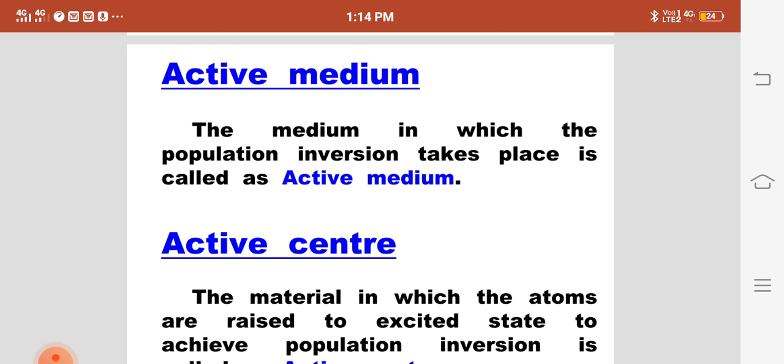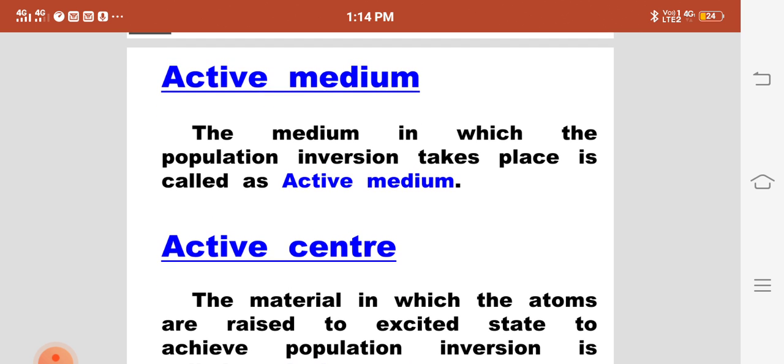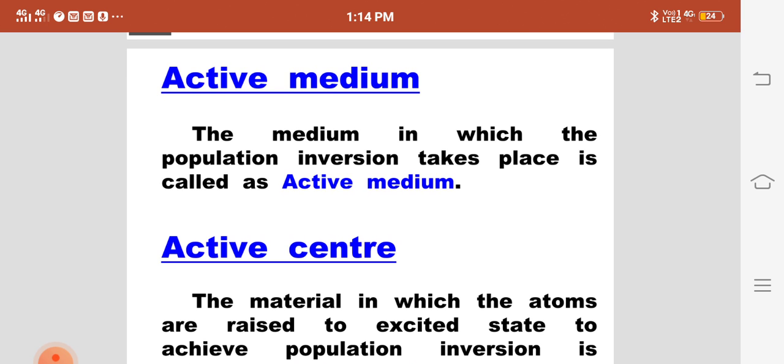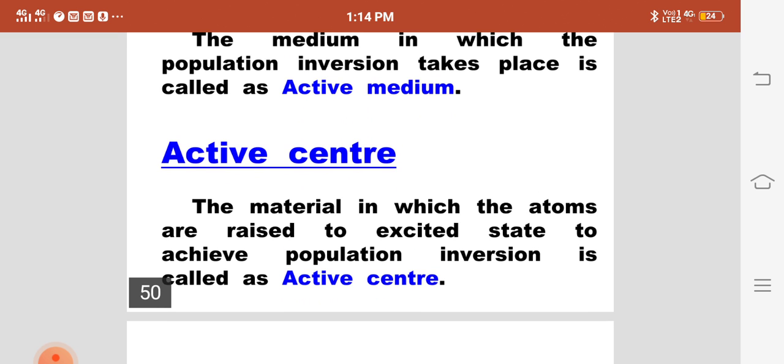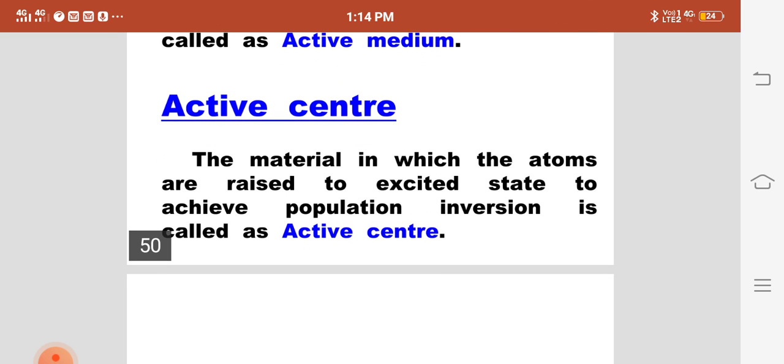Now we have active medium. The medium in which the population inversion takes place is called active medium. Here the medium is necessary for laser production. That medium is called active medium. Active center is the material in which the atoms are raised to the excited state to achieve population inversion.